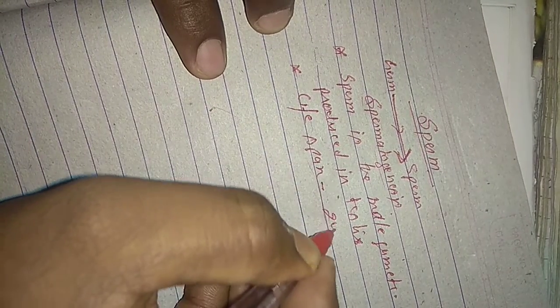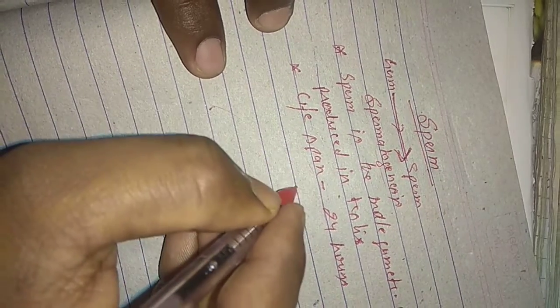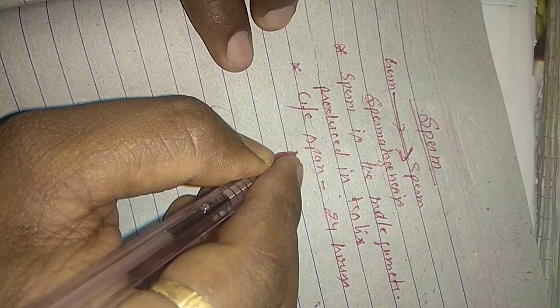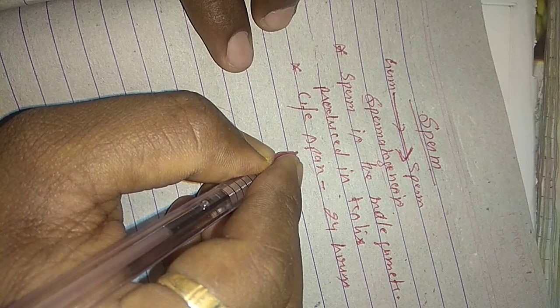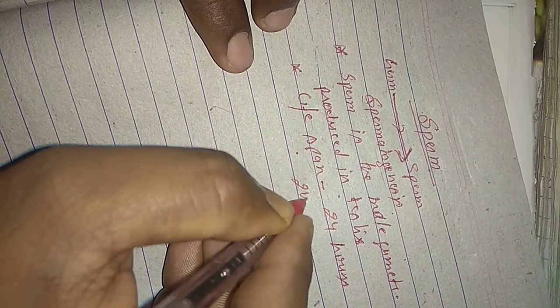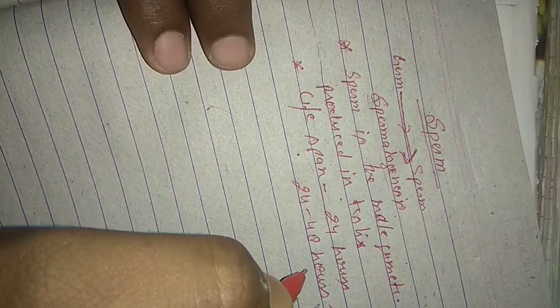Its lifespan after ejaculation is 24 hours, and its lifespan in the female genital organ, the vagina, is 24 to 48 hours.